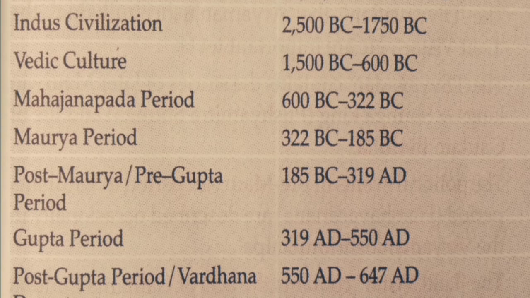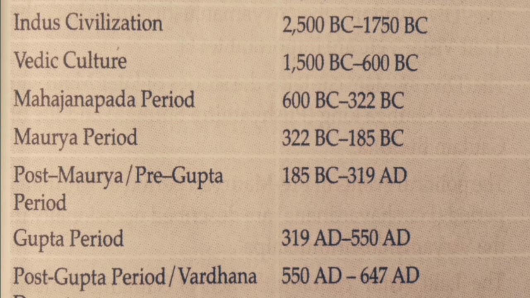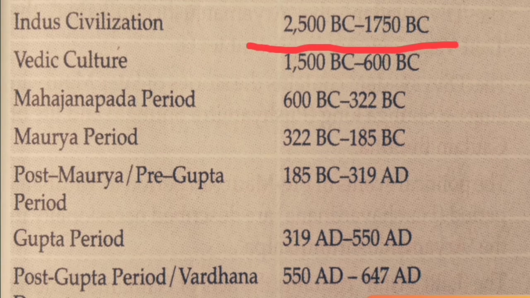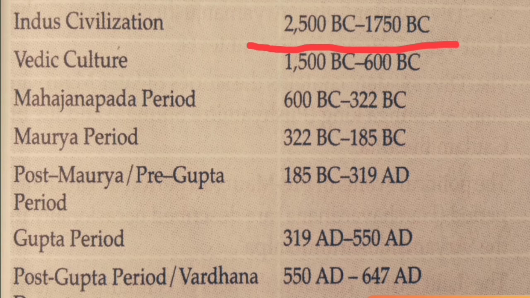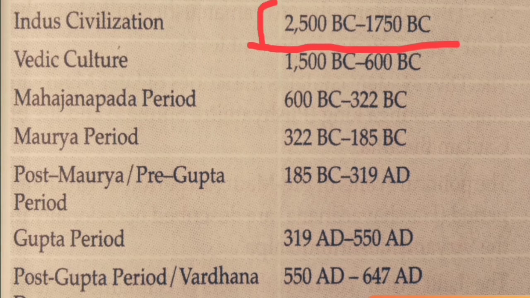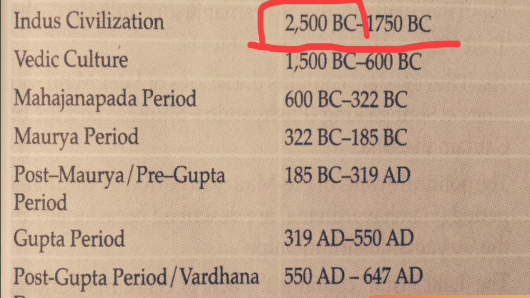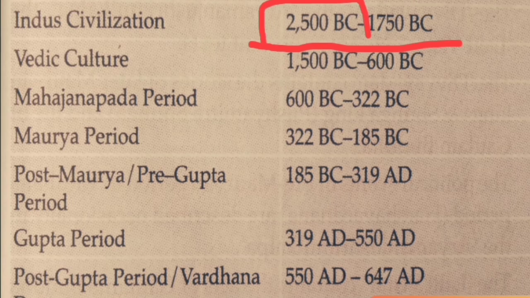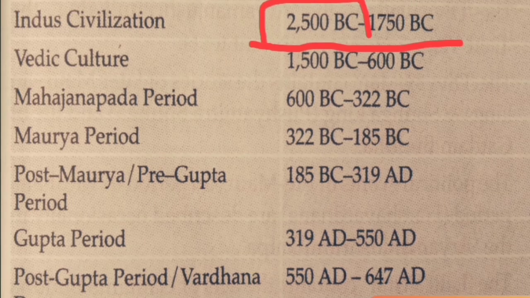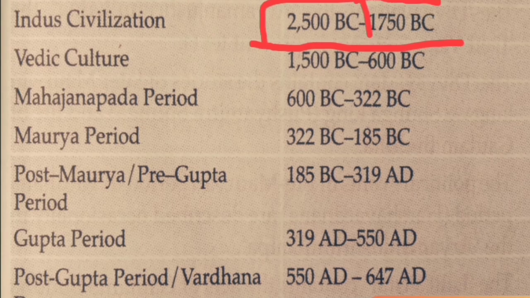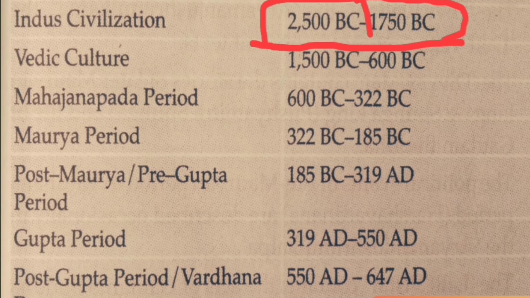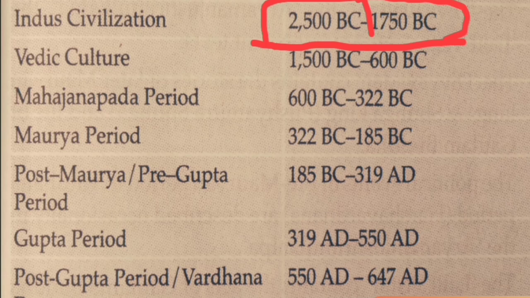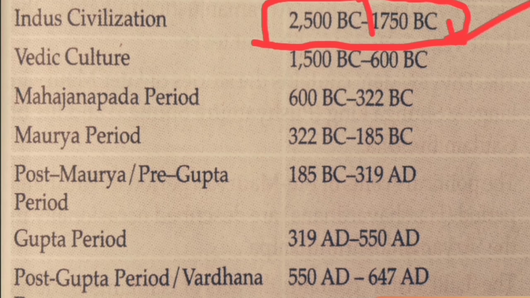Now let's take some examples. Here the time period is written for the Indus Valley civilization. 2500 BC means the time period when this civilization was there. It was 2500 years before the birth of Jesus Christ. It prevailed in that area and continued until 1750 BC. After that it declined. So these are some examples we can understand.